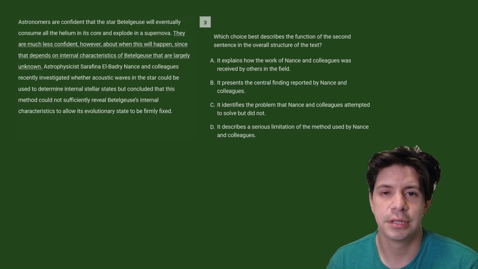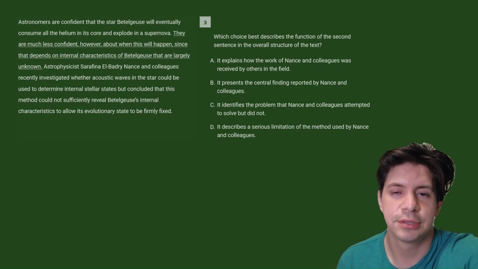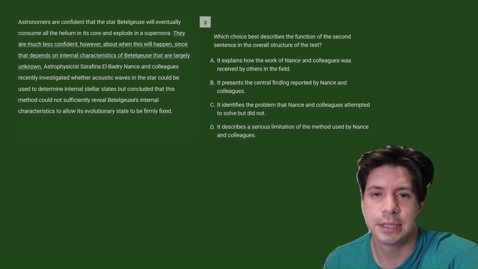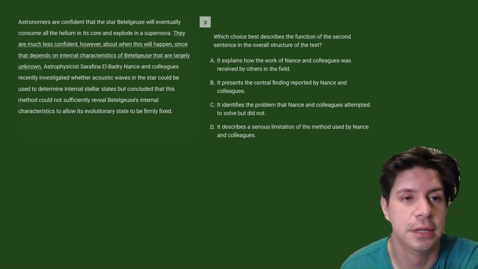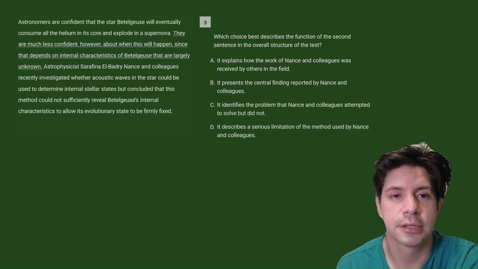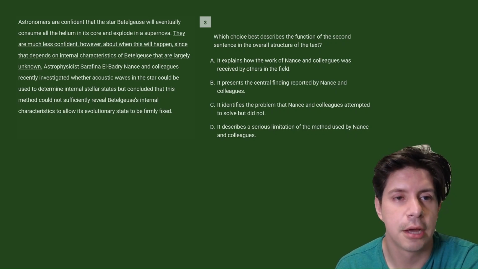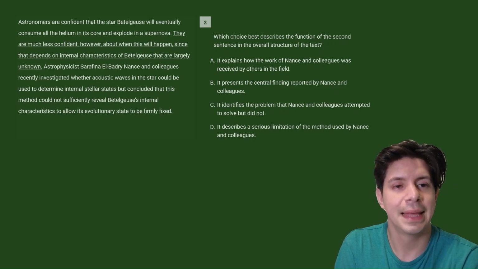So the first question here, right, is about which choice best describes the function of the second sentence and the overall structure of the text, right? So let's read the passage. Astronomers are confident that the star Betelgeuse will eventually consume all the helium in its core and explode in a supernova. They are much less confident, however, about when this will happen, since that depends on internal characteristics of Betelgeuse that are largely unknown.